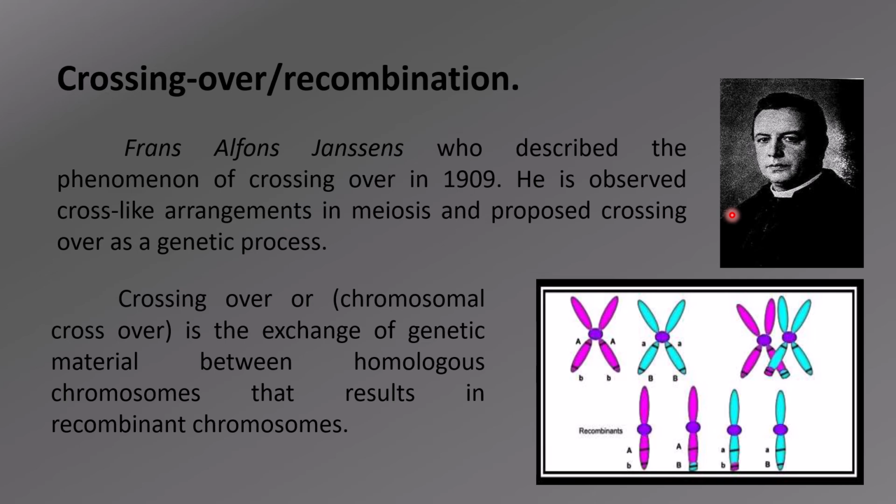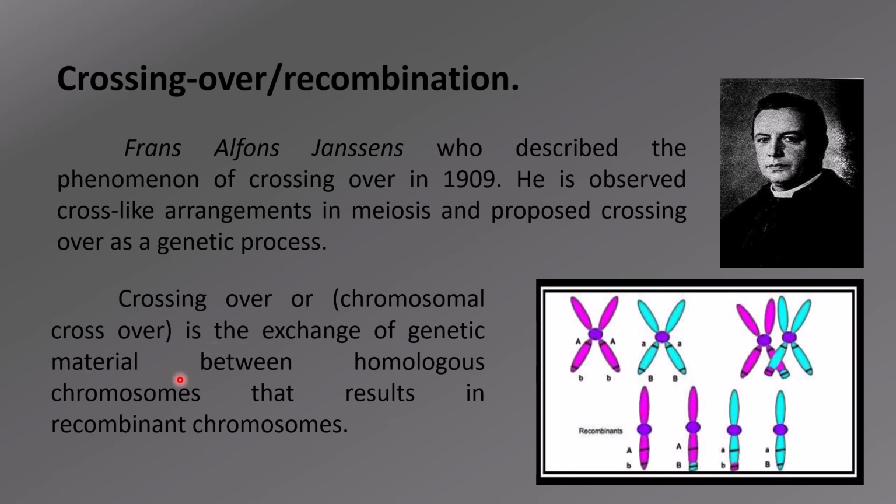It was described or discovered by a Belgian biologist, Frans Alphonse Janssens, in the year 1909. He observed a cross-like arrangement, as can be seen here, in a cell division phase, that is meiosis, and he proposed crossing over as a genetic process.